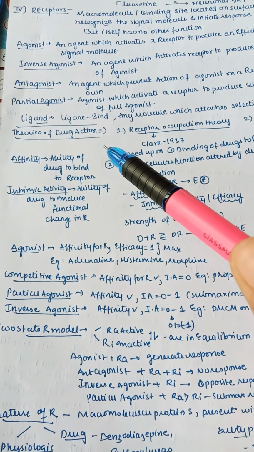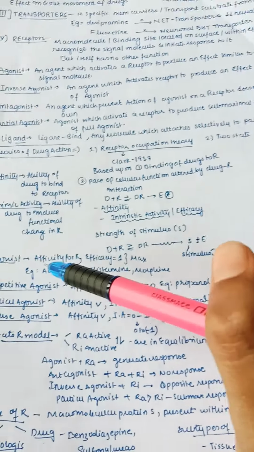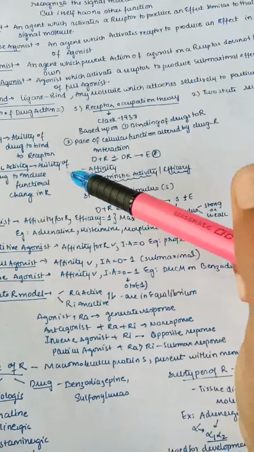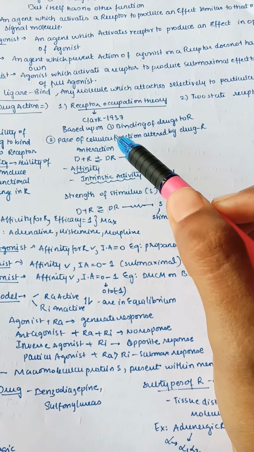So what are the theories of drug action? We have the receptor occupation theory and the two-state receptor model. Let us see these theories. What is the receptor occupation theory? It was mainly put forward by Clark.